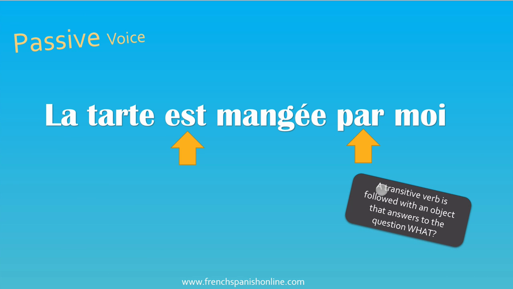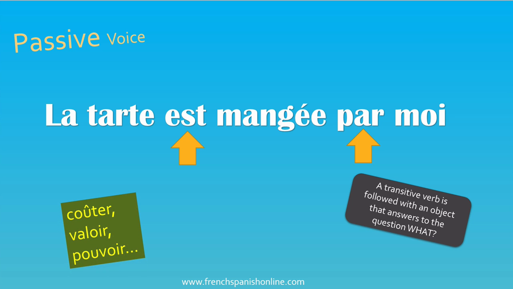We also need a transitive verb like manger, to eat. So what is a transitive verb? A transitive verb is followed by an object that answers the question what. If you say I eat the pie, the question is what do you eat? And what do you eat? The answer is the pie. This is the object. So we can say that the verb to eat, or manger in French, is transitive.